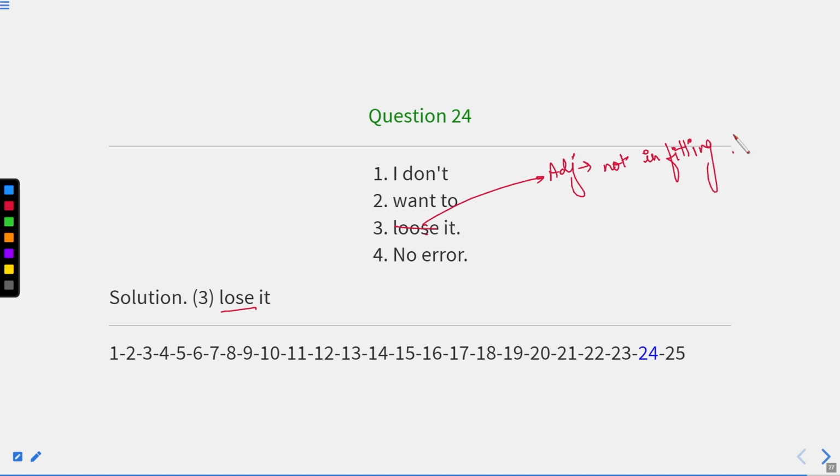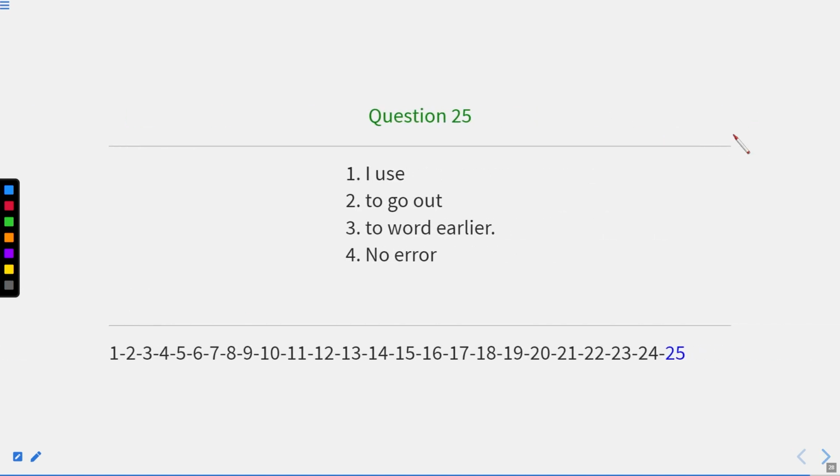Okay, now let us move to the last question of today's session, that is question 25. I used to go out to work earlier. Here the error is in part first, because we are writing about the past and used to shows the past habit. So here we need to write use in place of used. The error is in part first, that is used. I used to go out to work earlier.